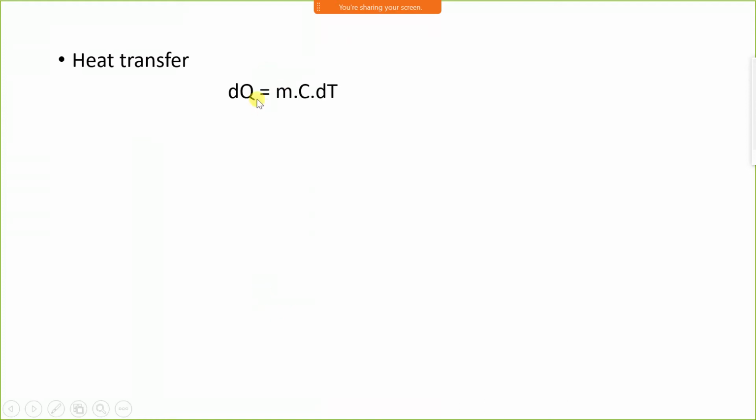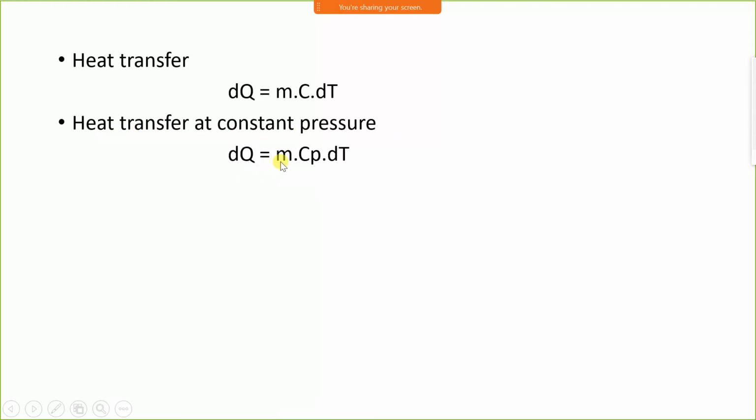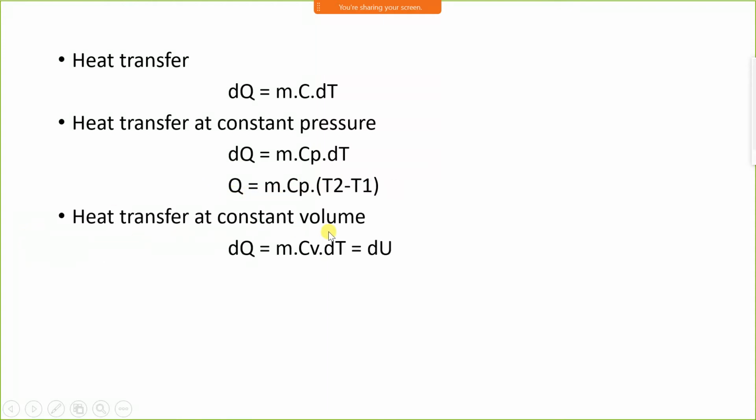Heat transfer dQ is equal to m c dT. m is the mass of the substance, c is the specific heat, dT is the change in temperature. But the value of c depends upon the type of process. If it is a constant volume process, then we take c as Cv. If it is a constant pressure process, you have to take c as Cp. For heat transfer at constant pressure, dQ is equal to mCp dT, so Q is equal to mCp (T2 minus T1). At constant volume, dQ is equal to mCv dT, which is equal to mCv (T2 minus T1).